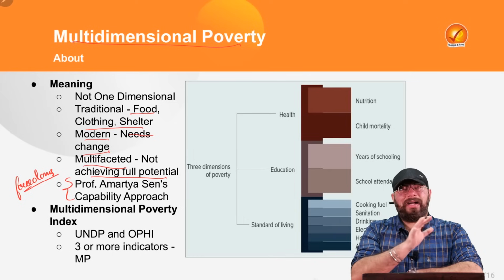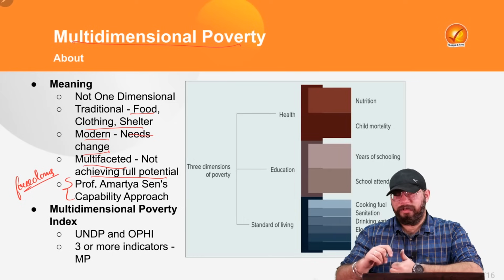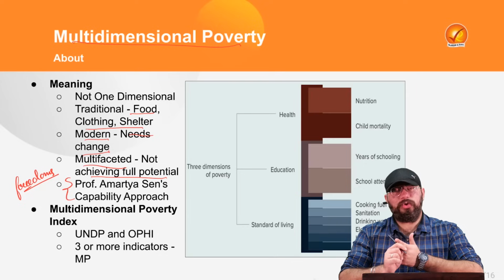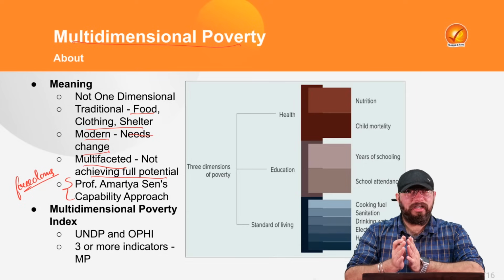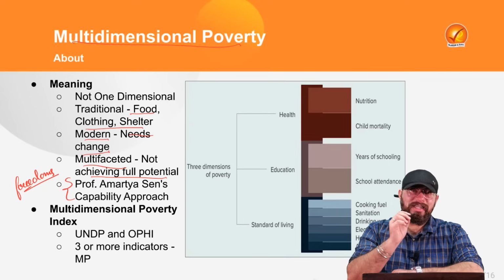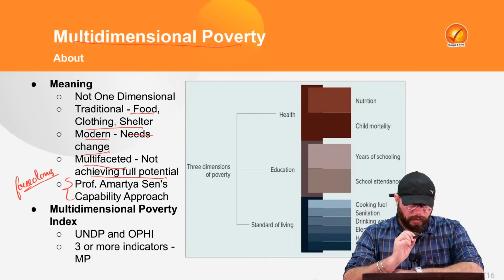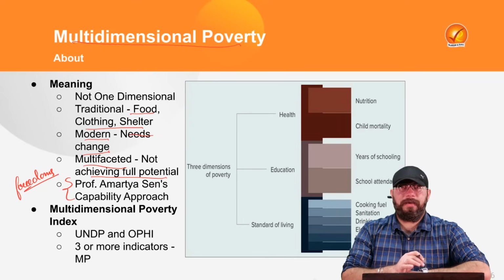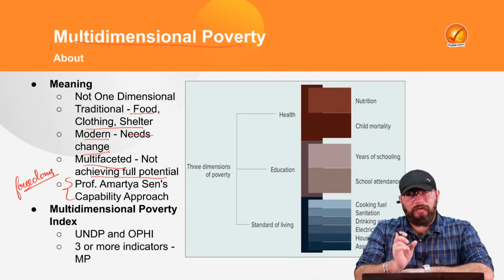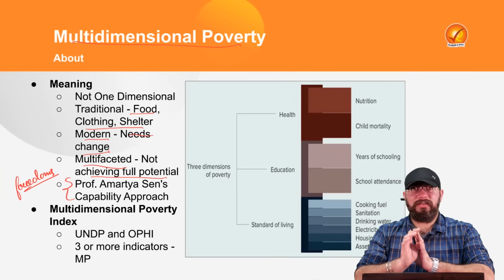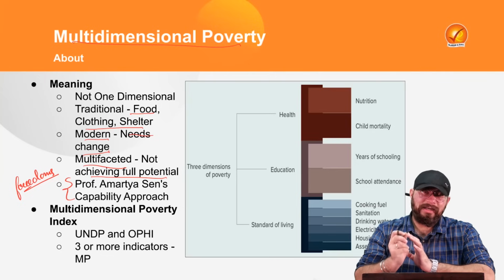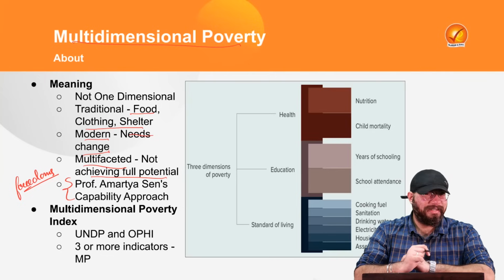If there is a lack of different freedoms, for example, economic freedom, social freedom, political freedom, cultural freedom, in a person's life, that person will be considered poor according to Professor Amartya Sen's capability approach as well. So poverty should not be seen with a parochial view, that it is a lack of financial resources, but in a multifaceted view. That means a lack of a variety of things can constitute the condition of poverty in today's era.